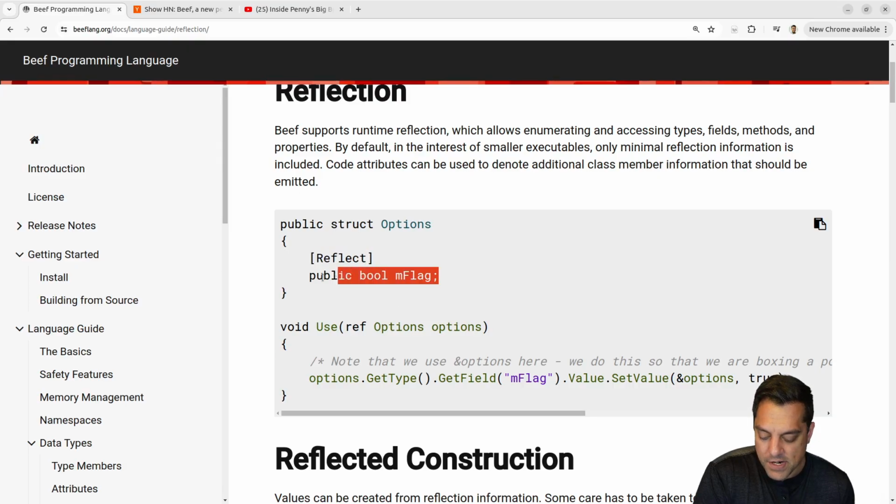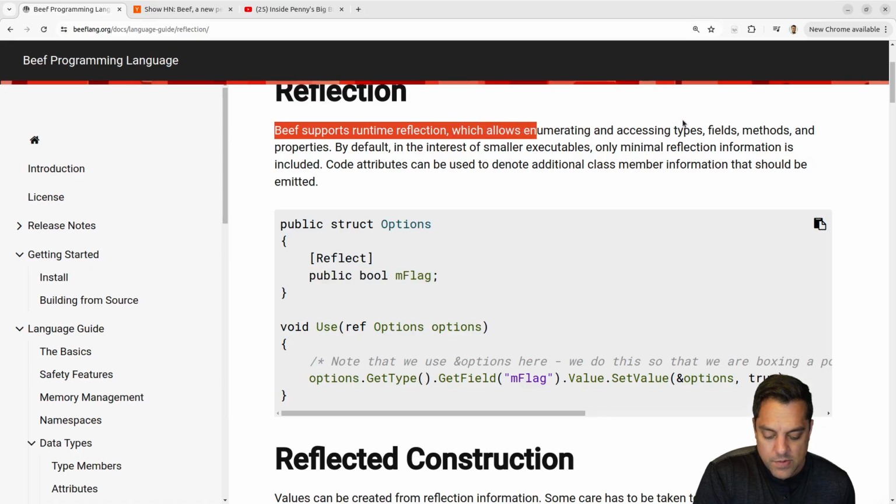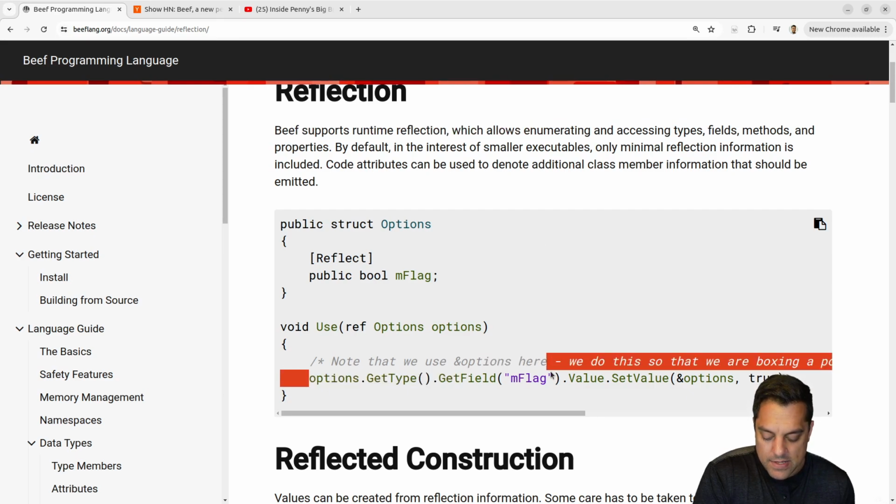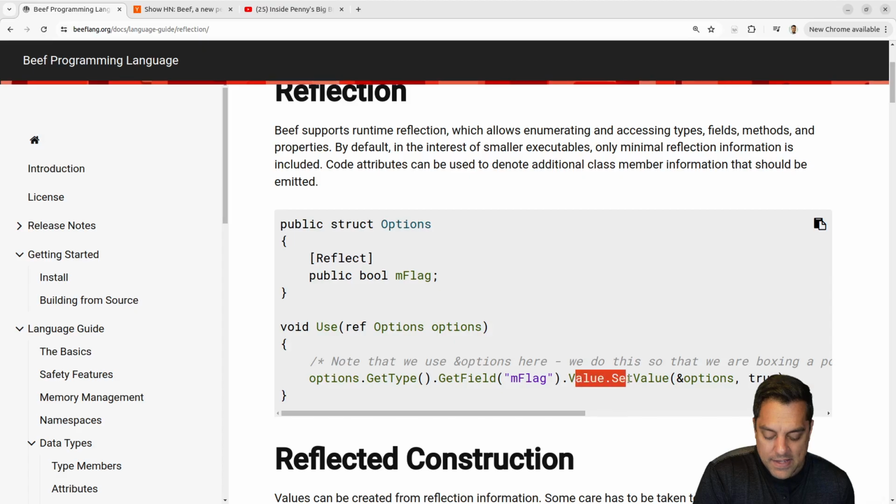Okay, so reflect here. Beef supports runtime reflection, so we can access and enumerate our fields at runtime. Okay, so we can just get the flag here, or search for the flag, which is kind of cool. Yeah, these are just really nice things to have.